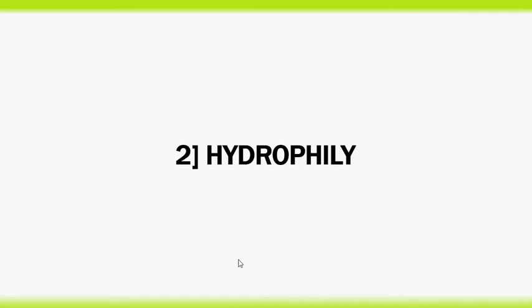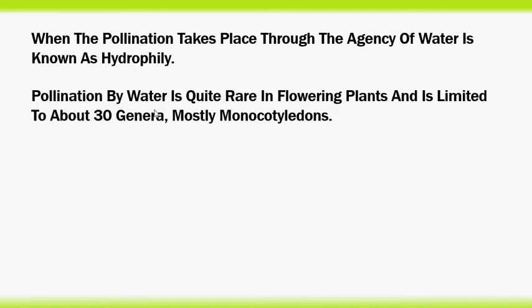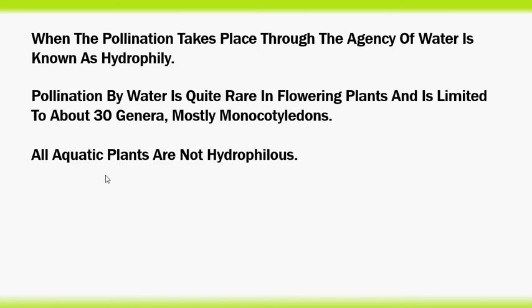The second abiotic pollinating agent is hydrophily. It can be defined as when pollination takes place through the agency of water, it is known as hydrophily. Such flowers are called hydrophilous flowers. Pollination by water is quite rare in flowering plants and is limited to about 30 genera, mostly monocotyledons. All aquatic plants are not hydrophilous.